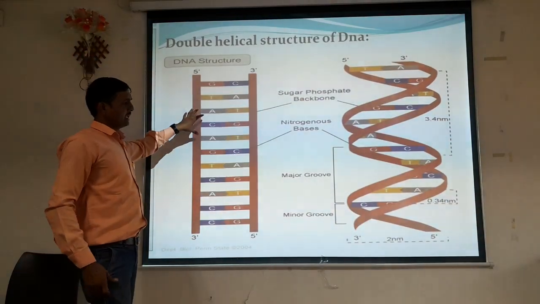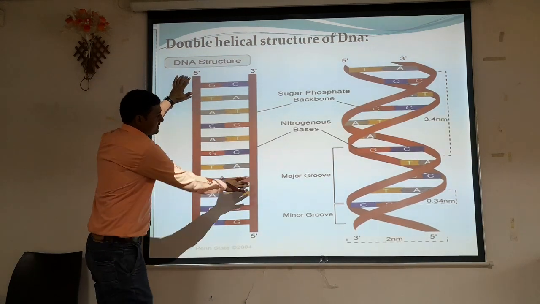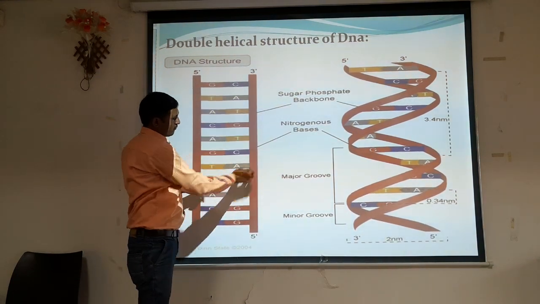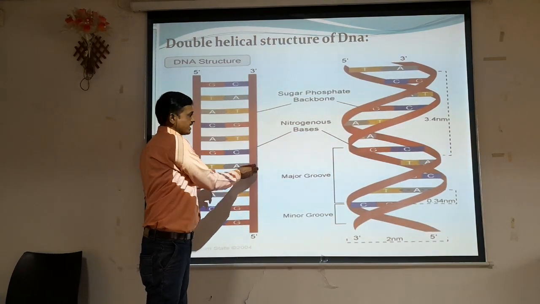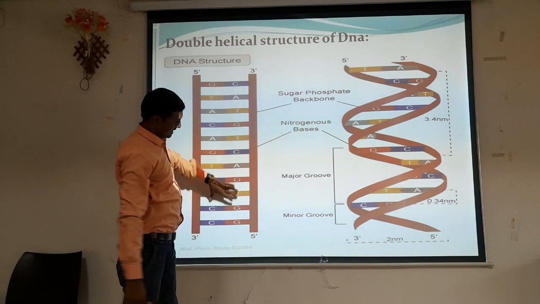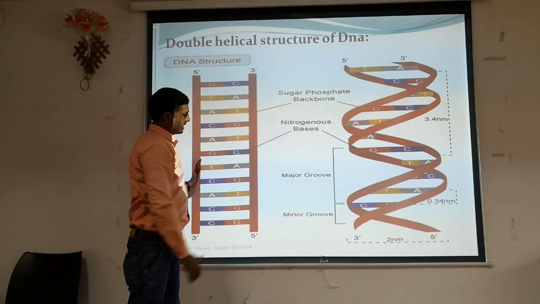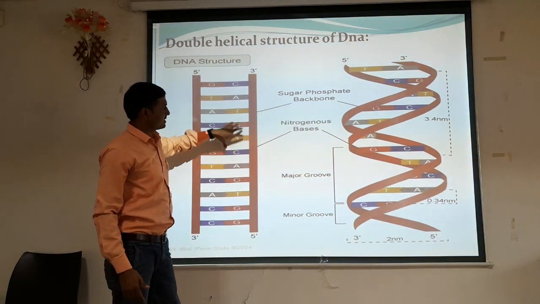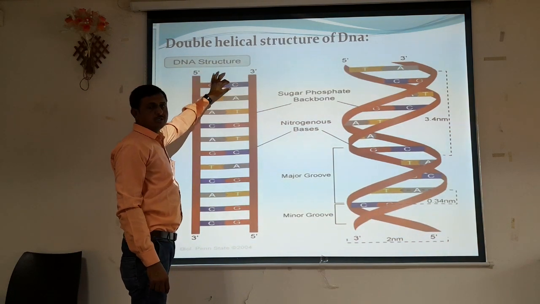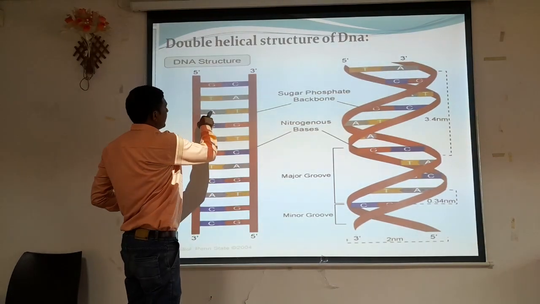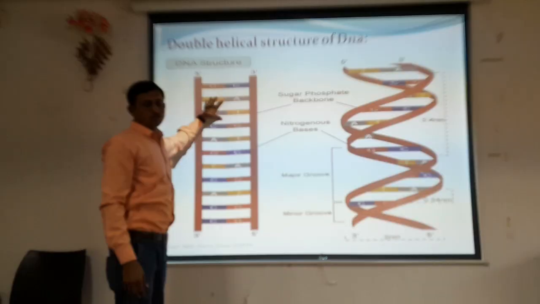It is nothing but a double helical structure of particular DNA. This is nothing but the DNA structure, double stranded DNA structure. It is nothing but a backbone which is formed by the linkage between sugar molecule and phosphoric acid, while the nitrogenous bases are present at the center. And these pentose sugar and phosphoric acid molecules are present at the periphery of the double stranded DNA. Here, guanine always pairs with the cytosine by means of 3 hydrogen bonds, while adenine always pairs with the thymine, or we can say thymine always pairs with the adenine, by forming 2 hydrogen bonds.